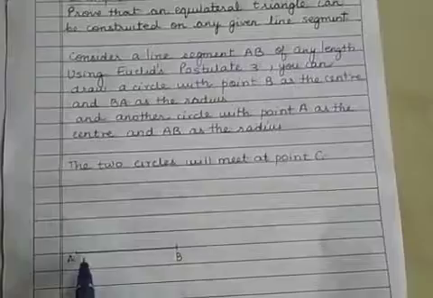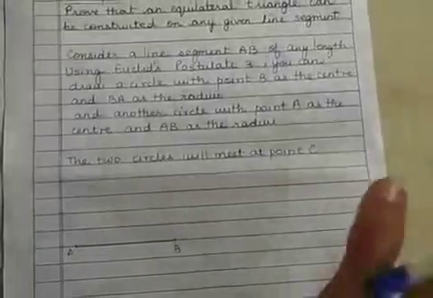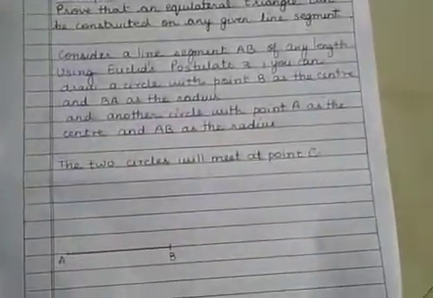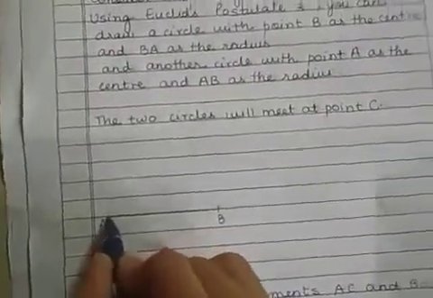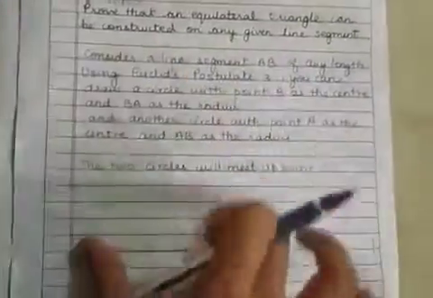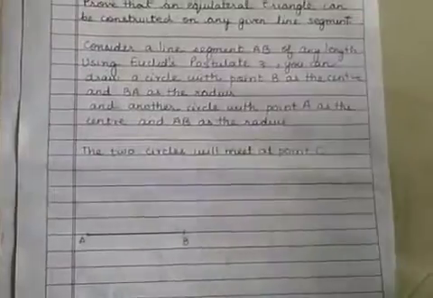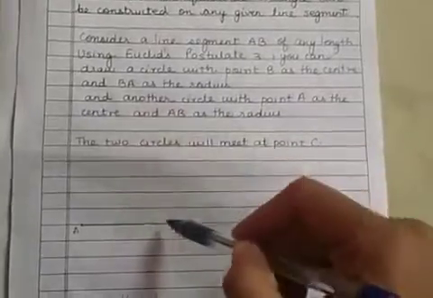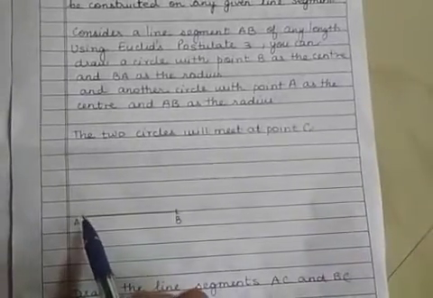Let us take a line segment AB which is of any length. Now according to Euclid's postulate 3, you can draw a circle with any point as a center and any radius. That means I can take this point as the center and this as a radius and draw a circle, right? Similarly, I can take this point as a center and this as a radius and still draw a circle. So let us draw a circle with point B as the center and BA as a radius, and another circle with point A as the center and AB as a radius.